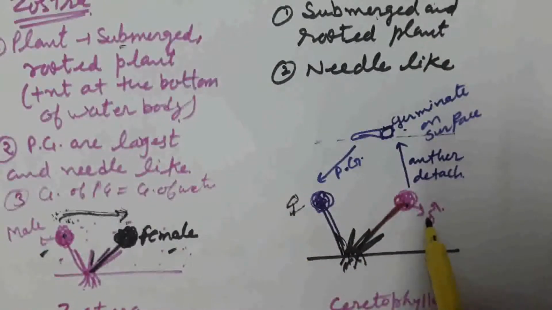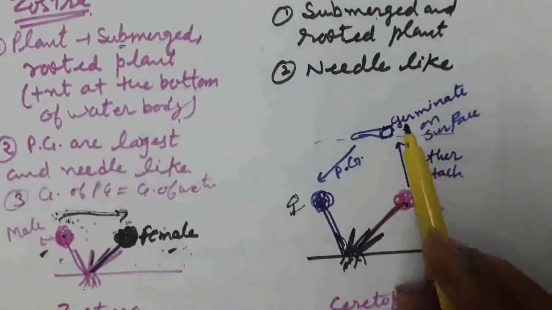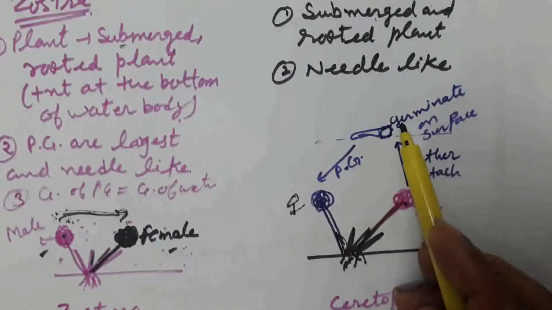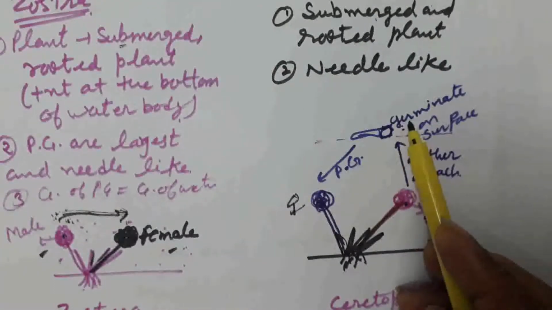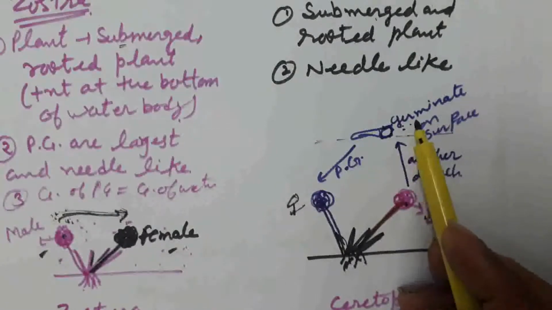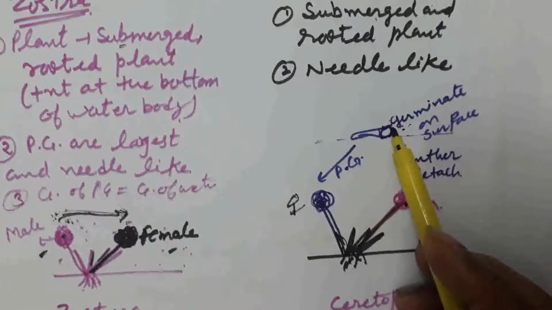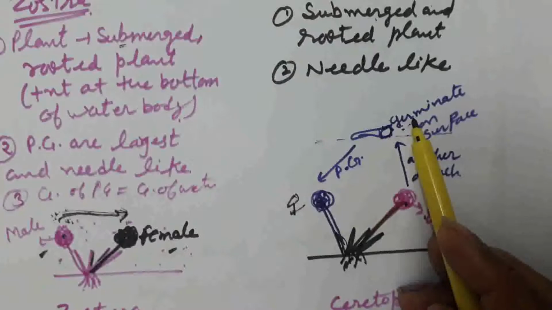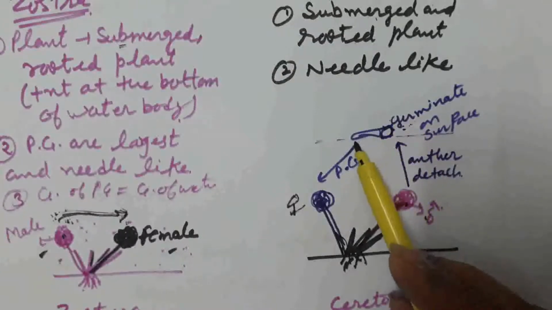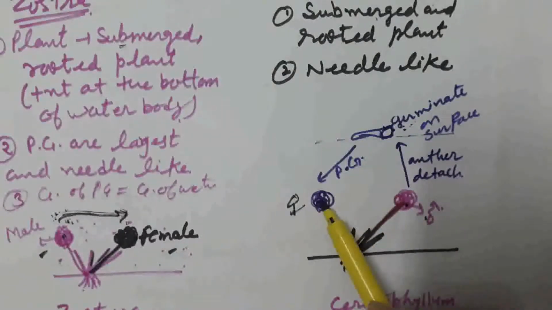From the male flower, the anther detaches and reaches the surface of the water. At the surface of the water, when the anther matures, pollen grains are released and they get germinated. After germination, they float inside the water and reach the female flower.